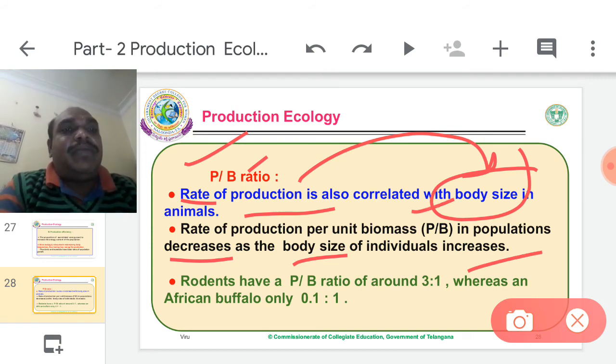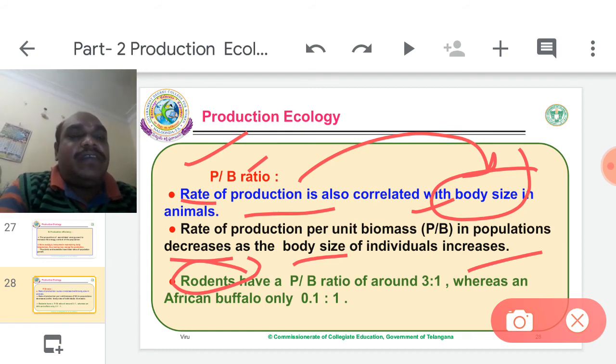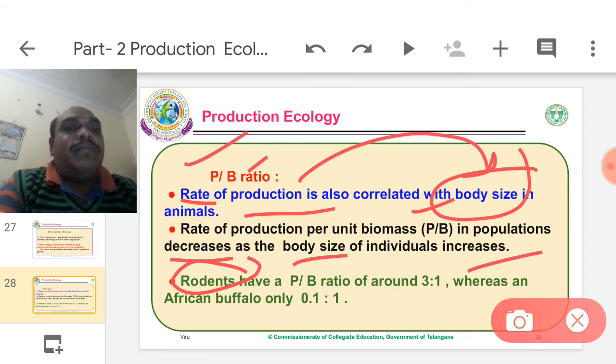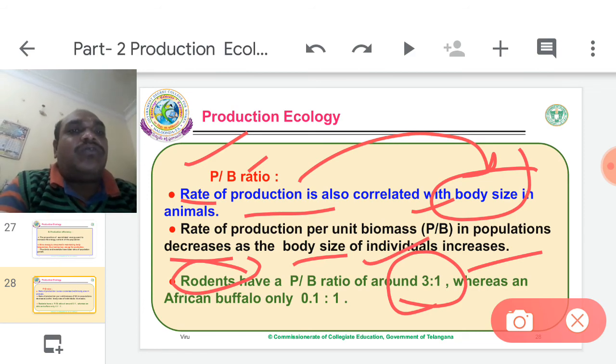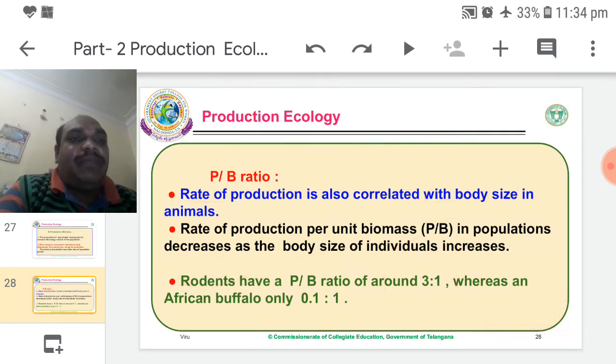So when size increases, P by B decreases. For example, rodents, meaning rats and mice. Rodents have a P by B ratio around 3:1. 3 belongs to rate of production, 1 is body size. Here production rate is 3, body is just 1.